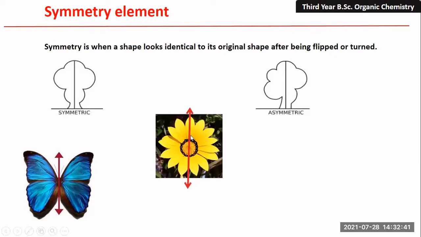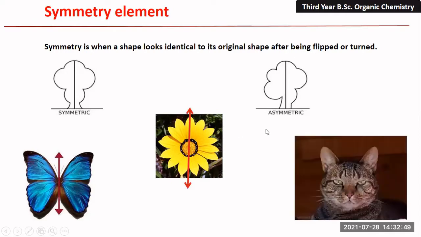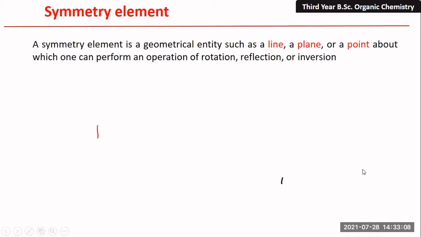Similarly, this is a sunflower. When we pass a line through the sunflower, there is equal distribution over the sunflower. If you look at this cat, and I pass a plane like that through the center, then you can see there is exactly equal distribution. This half part is exactly equal to this half part. So it is a symmetry type of operation.